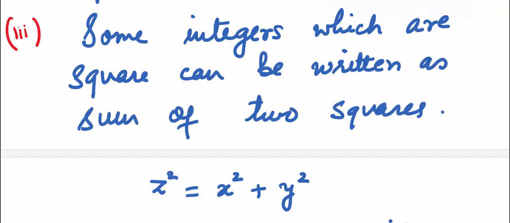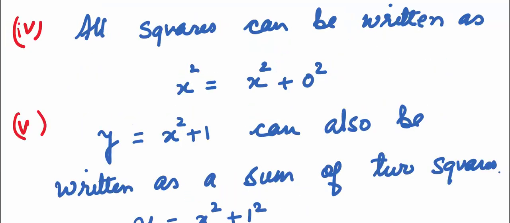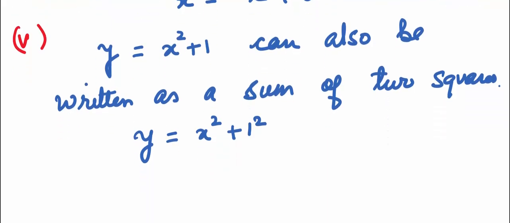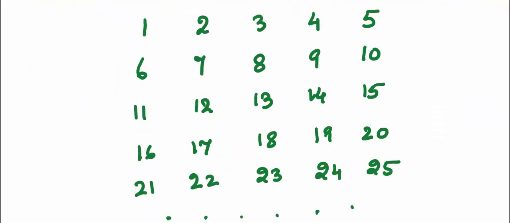Some integers which are square can be written as a sum of two squares, that is, they satisfy z square is equal to x square plus y square. Another thing to note, all squares can be written as x square is equal to x square plus 0 square. You can add 1 and still that number can be expressed as a sum of two squares, that is, x square plus 1 can also be written as a sum of two squares, x square plus 1 square. To understand this, let's take numbers from 1 to 25.